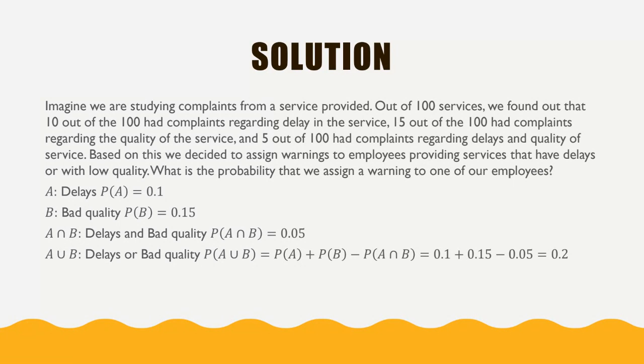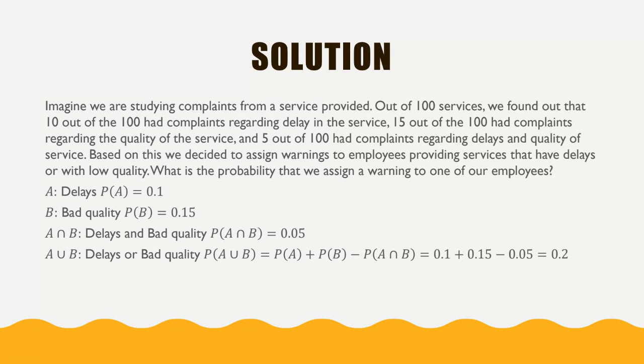Okay. So the question is, what is the probability of A union B? It means, what is the probability of getting a complaint because of delay or because of bad quality? So how do we do that? Using the law of addition.